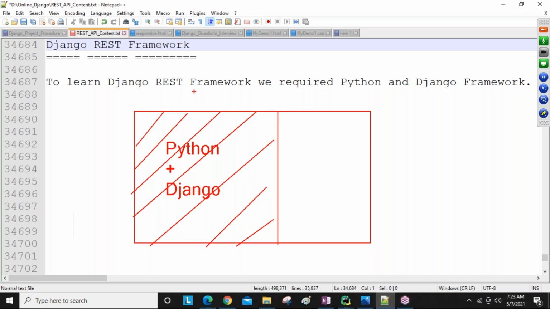So a 100% complete project is required, then only we deliver this product to the public. But using Python and Django, we are developing, for example, 70% of the code. The remaining 30% of the code we are going to develop by using REST API, the Django REST framework, simply.